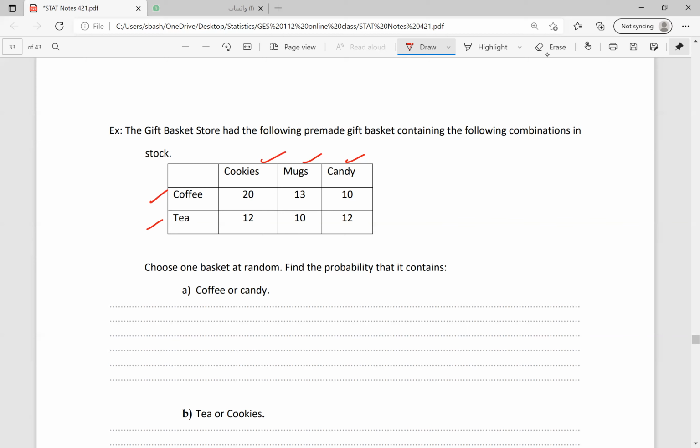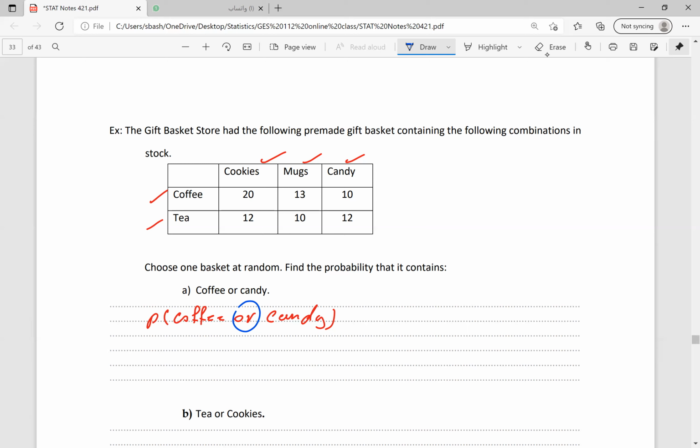I need to find P of coffee or candy. Again, when you see this preposition or, it means it is the addition rule. So is it the addition rule 1 or the addition rule 2? We need to check.